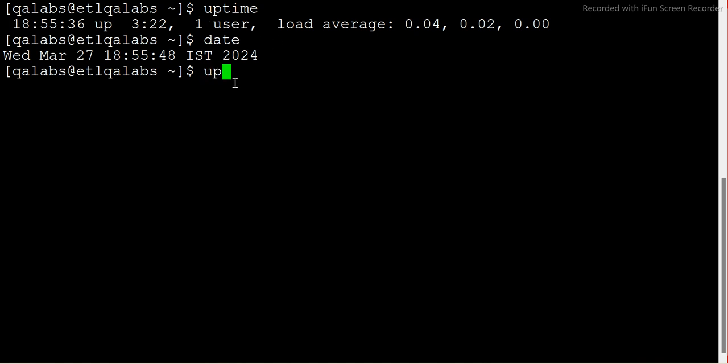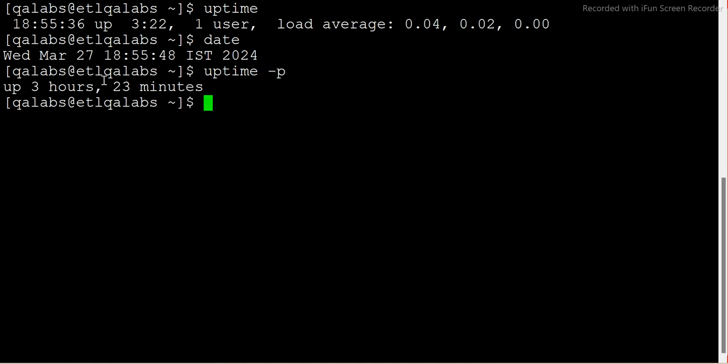If I say uptime hyphen h or hyphen p, guys, it is saying up 3 hours 23 minutes. So you see 3:22, right? So this particular Linux server was rebooted 3 hours 23 minutes ago. That is what it is telling. Now it is saying one user, and that is fine, because QLabs is the only user right now.